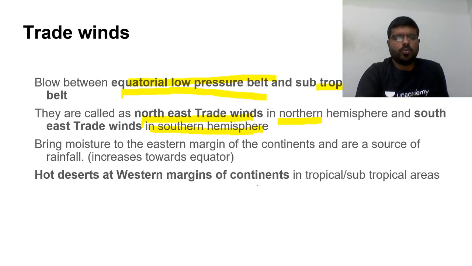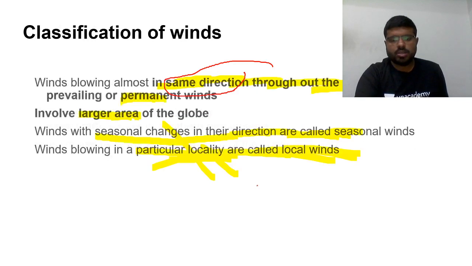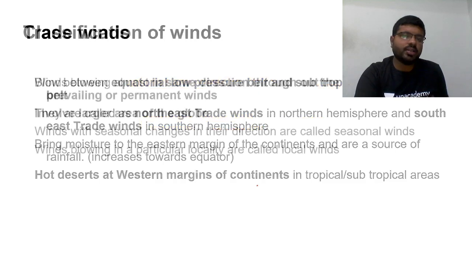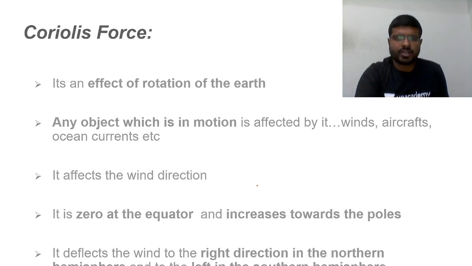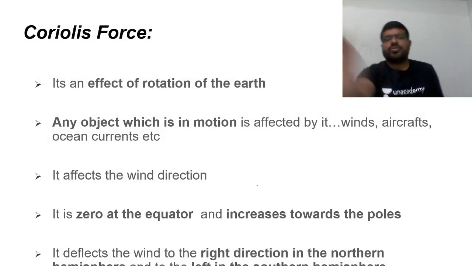So what happens to these trade winds? Why are they blowing from the northeast and southeast? One force affects them, and that wind effect is called the Coriolis force.